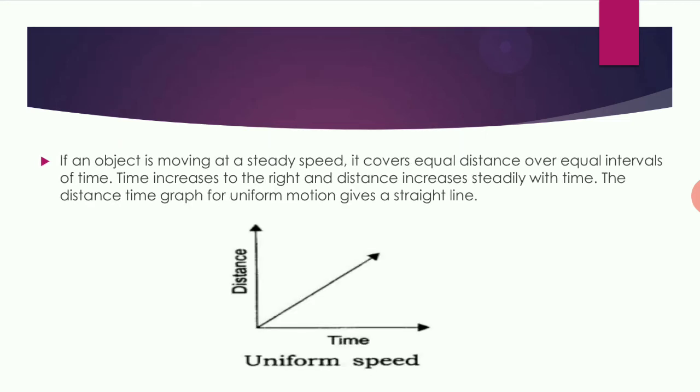Next, if the object is moving with a steady speed, that is, it covers equal distance over equal intervals of time, like in 5 minutes 5 kilometers, in 10 minutes 5 kilometers, in another 15 minutes 5 more kilometers. So equal distance in equal intervals of time. Time increases to the right and distance also increases steadily with time. Then the distance-time graph for uniform motion is a straight line.